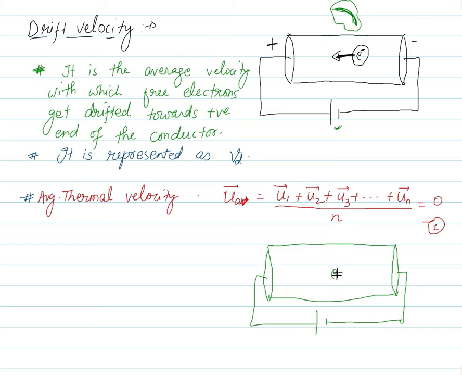See, electrons are now experiencing some external force, right? Suppose this particular free electron is moving with some velocity ui, that is the thermal velocity, in this direction. But as soon as we connect a battery across the conductor, this electron starts experiencing some force towards the positive end. Due to the effect of this force, this electron gains some acceleration.